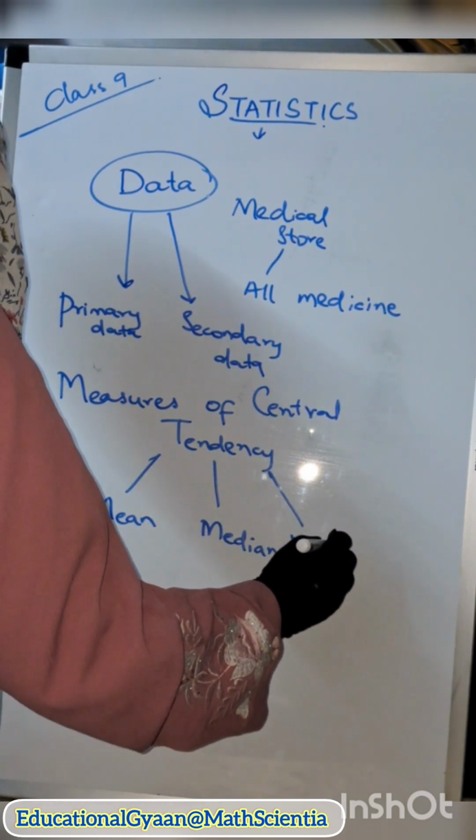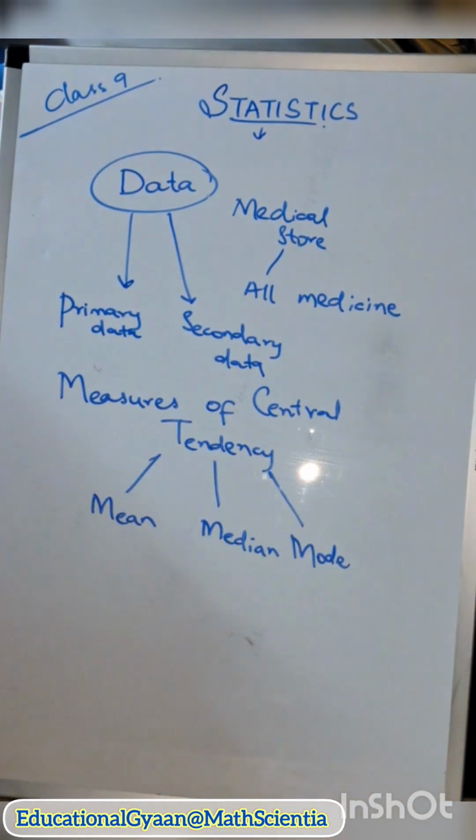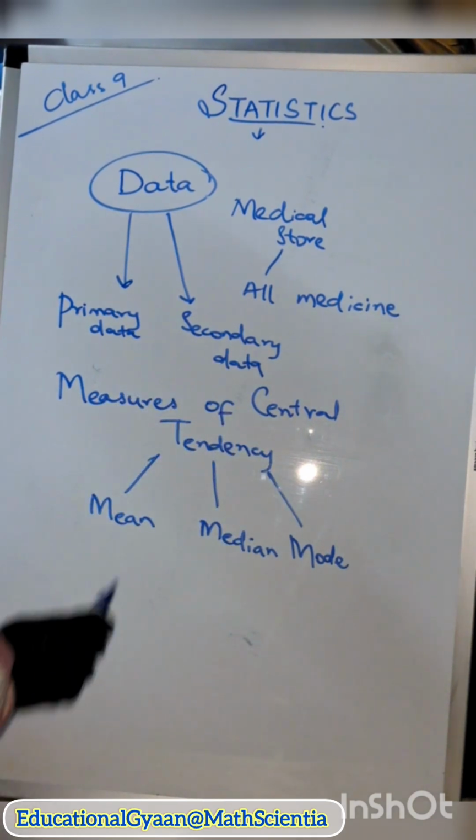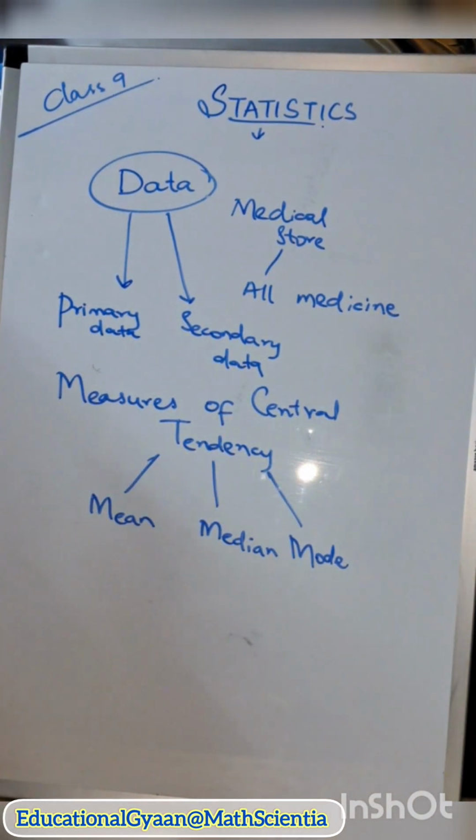Mean is the mid value calculated from a particular group of observations. Median means the middle value. Mode is the most repeated value, and for each we have certain formulas.